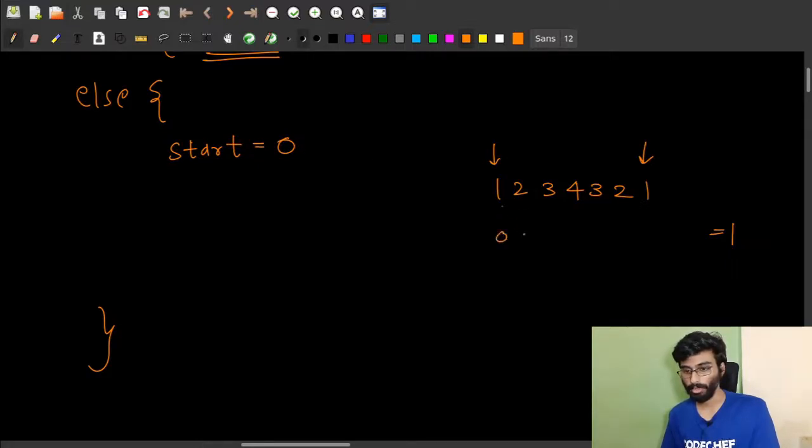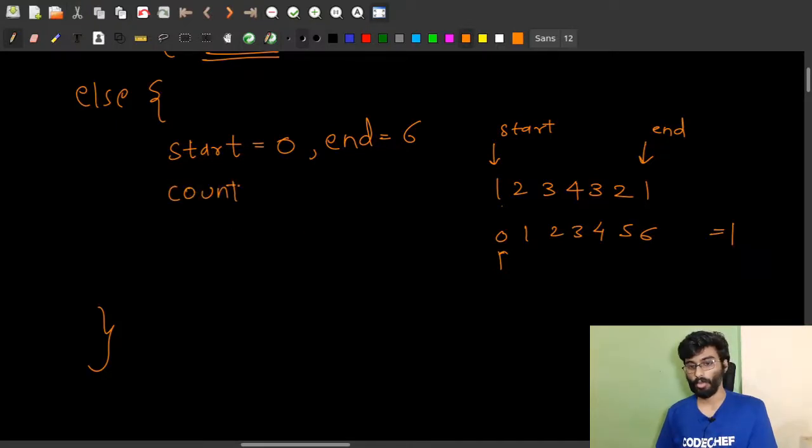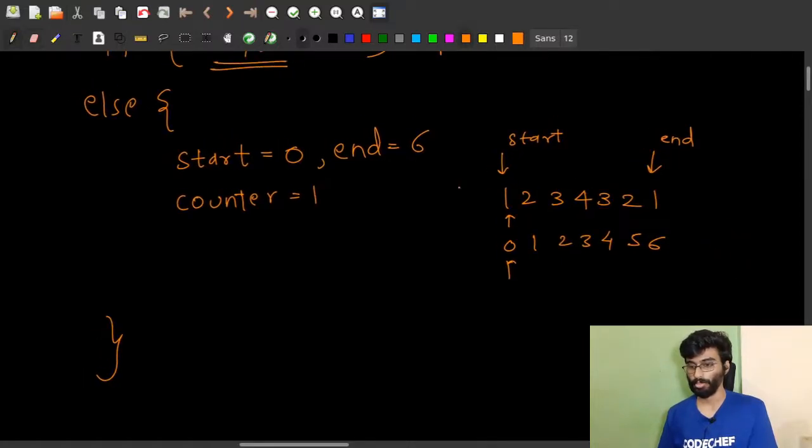Indexing is like this: 0, 1, 2, 3, 4, 5 and 6. So start is at the first index 0, and another pointer, end, is at the last index, which is 6. And our counter should start from 1, as the starting value is 1, as well as the ending value. So our counter should start with 1.